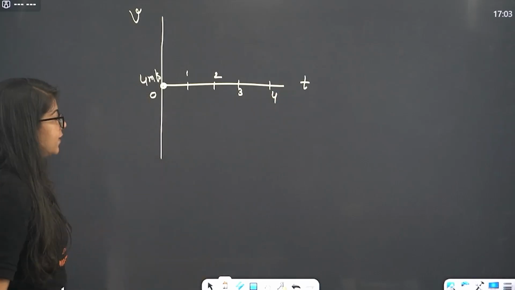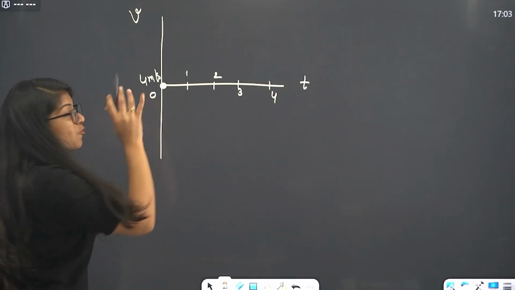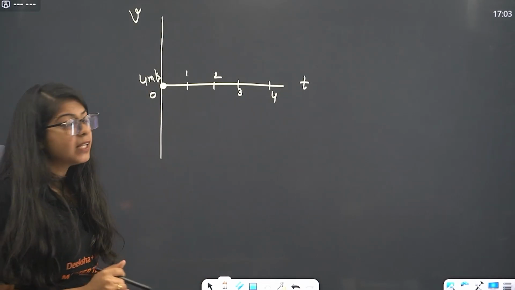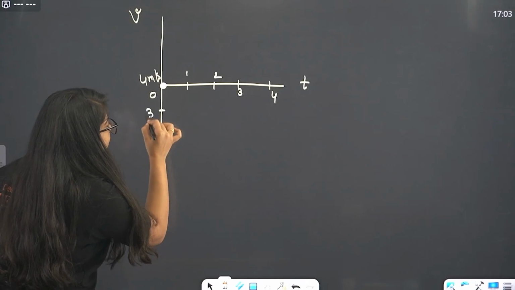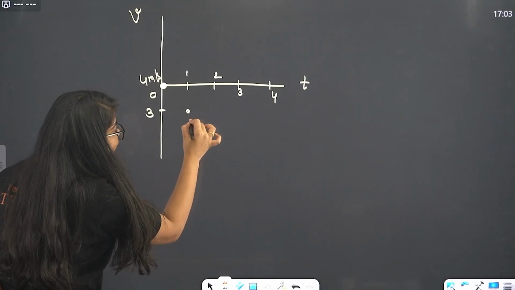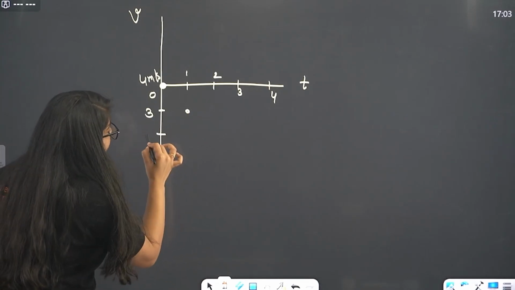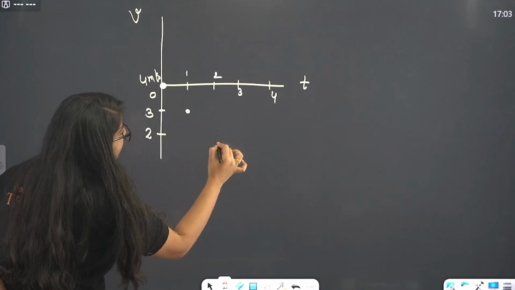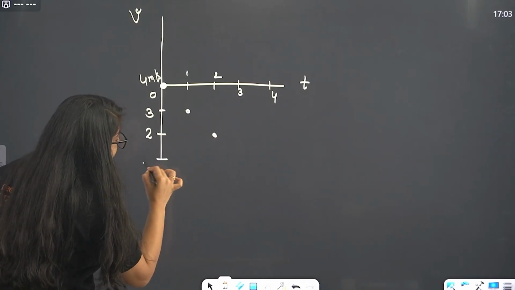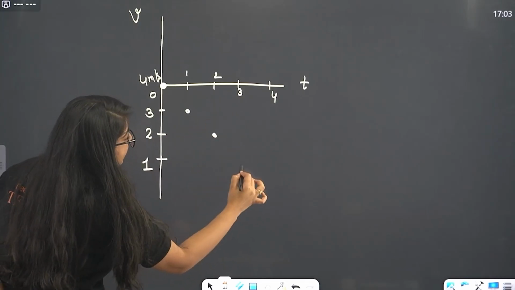Okay, now look at this. First your velocity was 4 meter per second at 0 second. Then your velocity became 3 meter per second at 1 second. So now your velocity is this. Then your velocity became 2 meter per second at 2 second. Then velocity became 1 meter per second at 3 second.